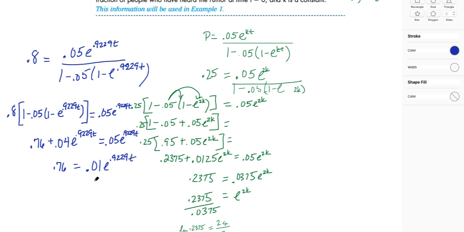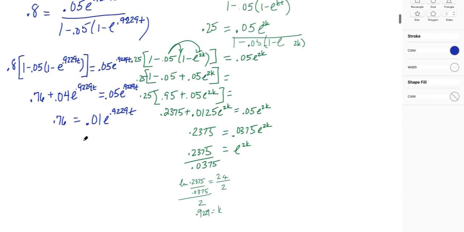Just like last time, we're going to isolate the e term by dividing both sides by this coefficient. So we get 0.76 divided by 0.01, which is 76, equal to e to this power. Now we take the natural log of both sides. The natural log of 76 equals the natural log of e to the power, which undoes the e, the anti-e power.